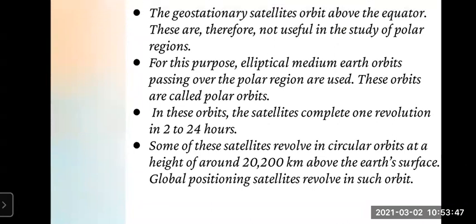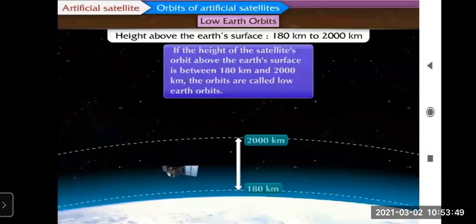Now we'll move on to the next type, that is LEO, low Earth orbits. Now see what is written in the bracket. Height above the Earth's surface, that is 180 kilometer to 2000 kilometer, right? If you study what is written in the bracket, easily you can write down the definition for all the three orbits. Now see the definition. If the height of the satellite above the Earth's surface is in between 180 kilometer and 2000 kilometer, then the orbits are called low Earth orbit, right?